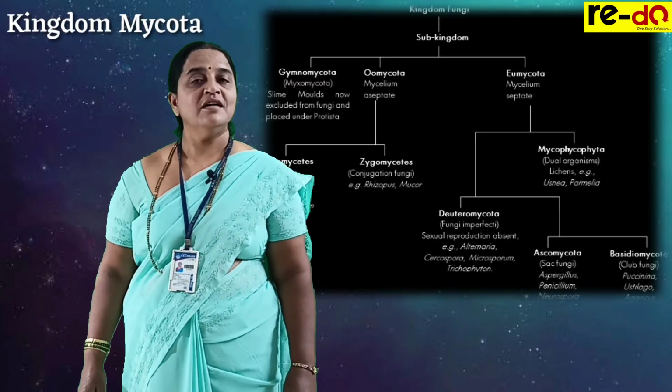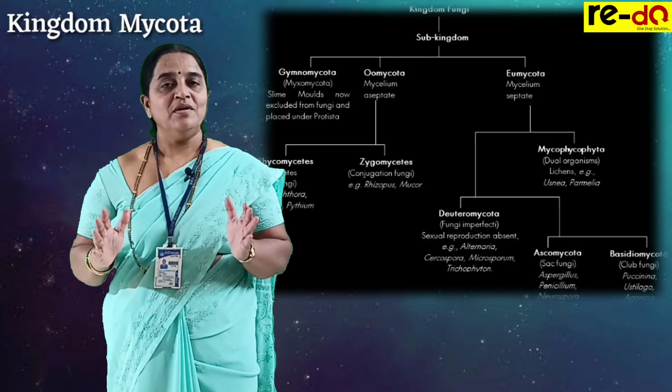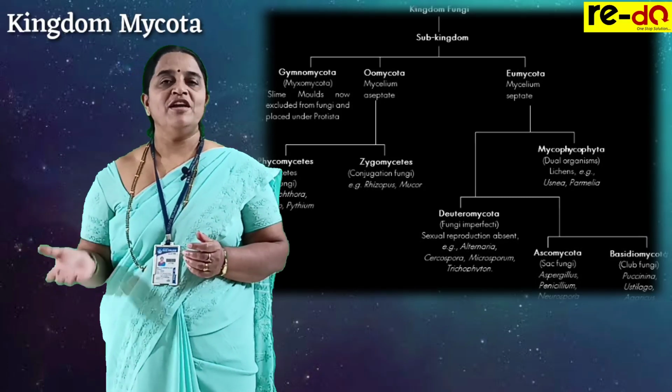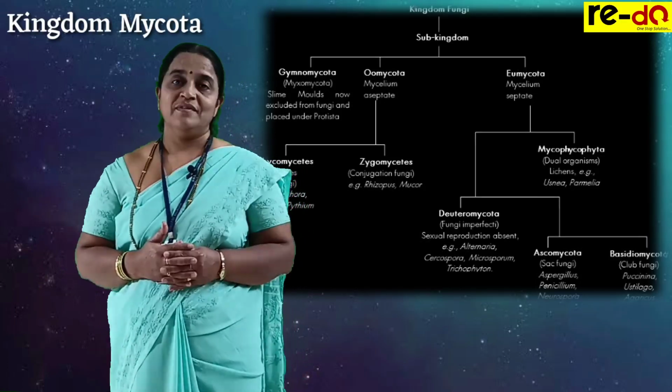Under this, we have completed chrysophytes, then dinoflagellates, euglenoids, slime molds, and protozoan protists. The third kingdom includes fungi. Fungi are saprotrophs, achlorophyllous, and they play a role in decomposing organic matter, making the soil more fertile. So they are useful to us.